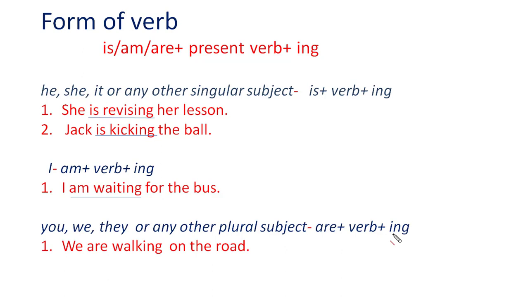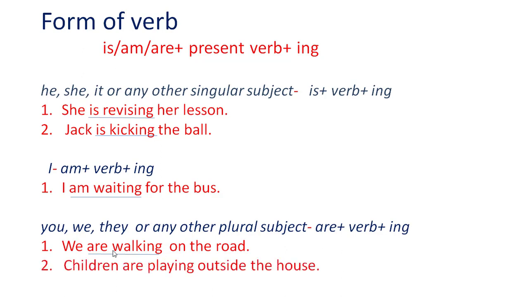We have the first sentence here, that is we are walking on the road. You can see here that the subject we is the plural subject. So with the plural subject we have used are, and then we have used the verb walk, and with walk we have added ing. It becomes are walking. We are walking on the road.